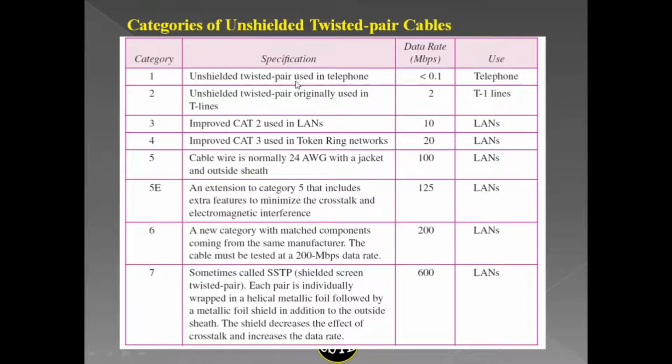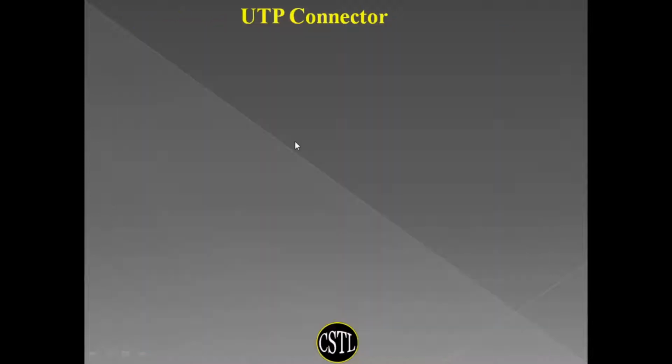Now in this table there are different categories of unshielded twisted pair cable which are used these days. Categories are from 1 to 7. Their specification, the rated data rate in Mbps, and their common use have been described in this table. You can go through this table.